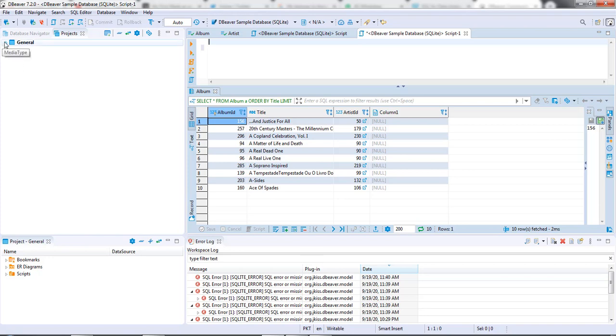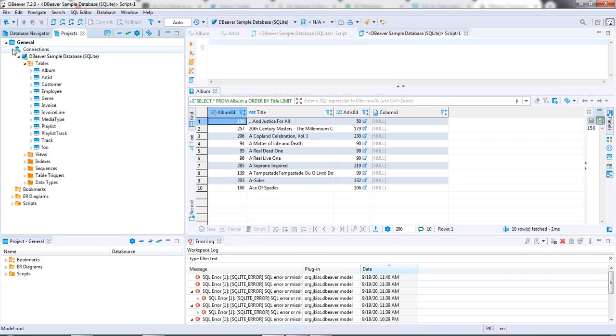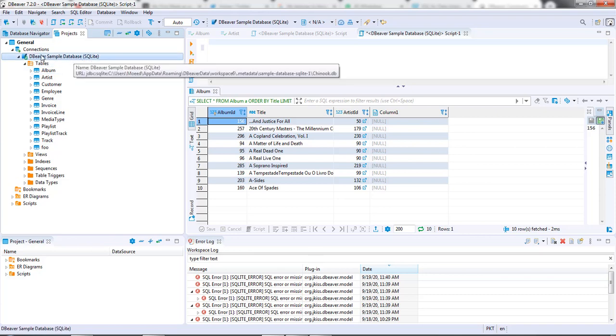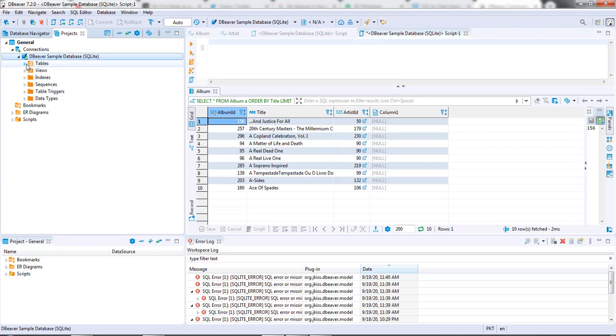As I open DBeaver, I see this file by the name of journal over here. I click on the drop arrow and I see the connection tab, and a sample database has already been created for us by the name of DBeaver sample database. Then I see multiple folders by the name of tables, indexes, views, sequences, table triggers. Let's click on the drop down arrow for the tables.